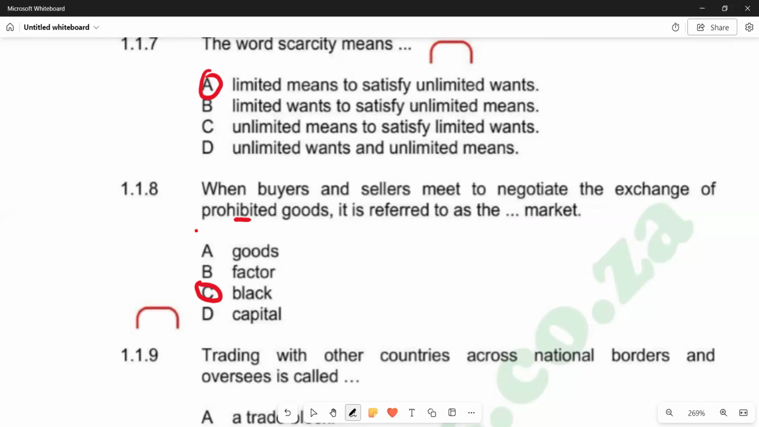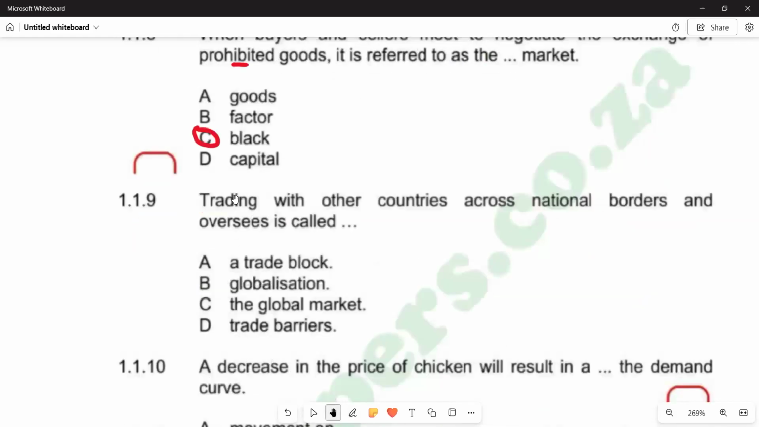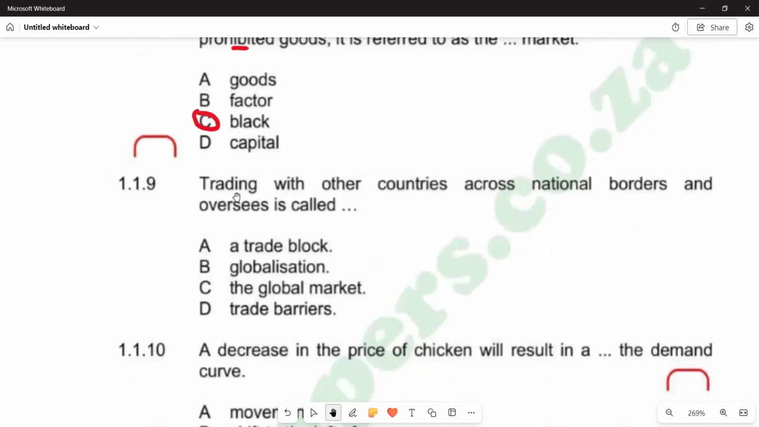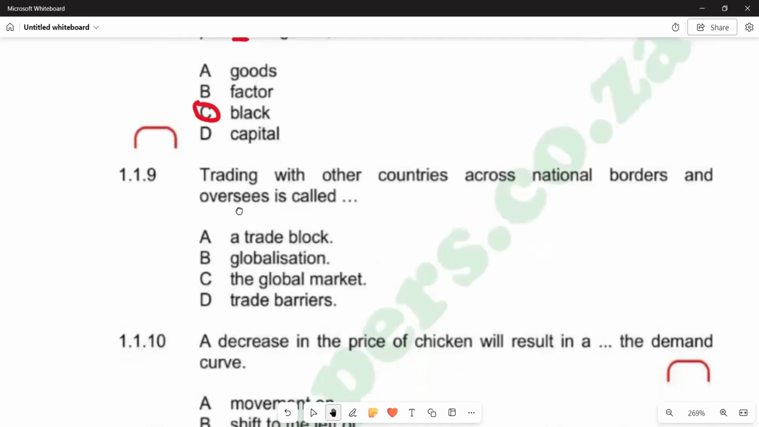So what makes the market black is the legal nature of the goods and services that are being exchanged. So this is what we have in terms of a black market. And then we go to 1.1.9, which reads: trading with other countries across national borders and overseas is called... we know that is globalization. We know number 9, we are having B as the answer there, globalization.